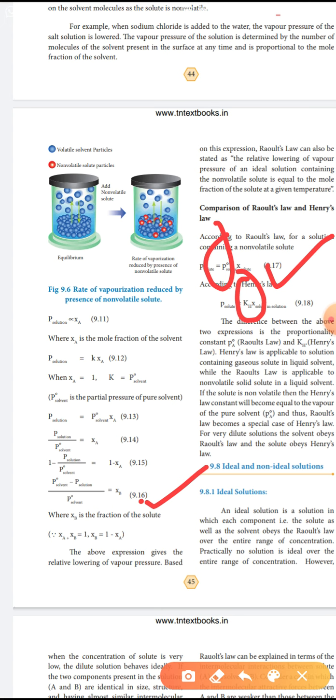Henry's law is applicable to a solution containing a gaseous solute in a liquid solvent. But Raoult's law is applicable to a non-volatile solute in a liquid solvent. If the solute is non-volatile, then the Henry's law constant becomes equal to the vapor pressure of the pure solvent. For a very dilute solution, the solvent obeys Raoult's law and the solute obeys Henry's law.